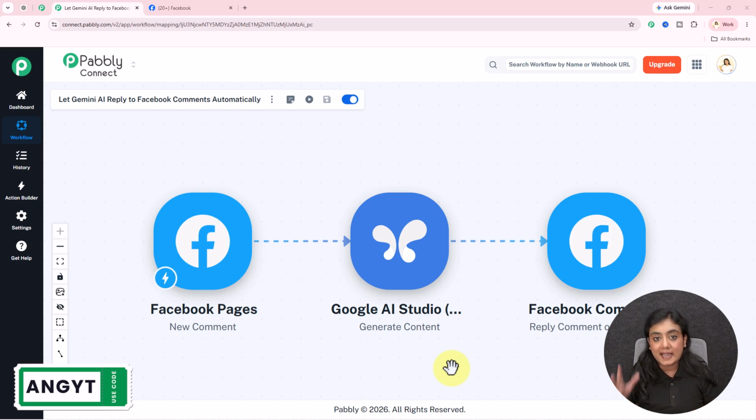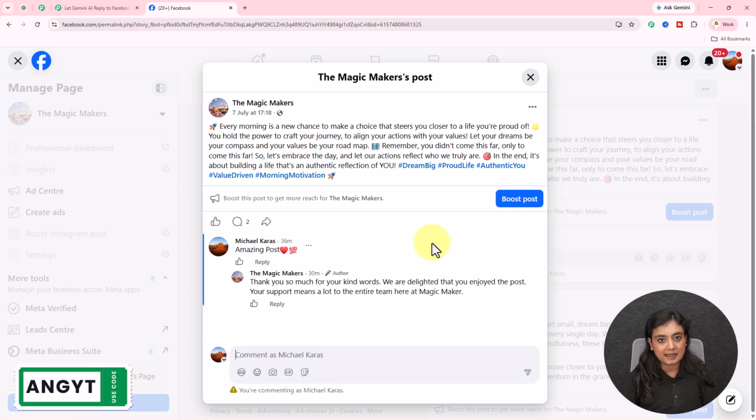Now, do you need an AI setup that automatically gives replies to the comments that you receive on your Facebook page post? Then you are on the correct video. I have created this Gemini AI setup that automatically replies to the comments just like this. If you don't believe me, I will show you.